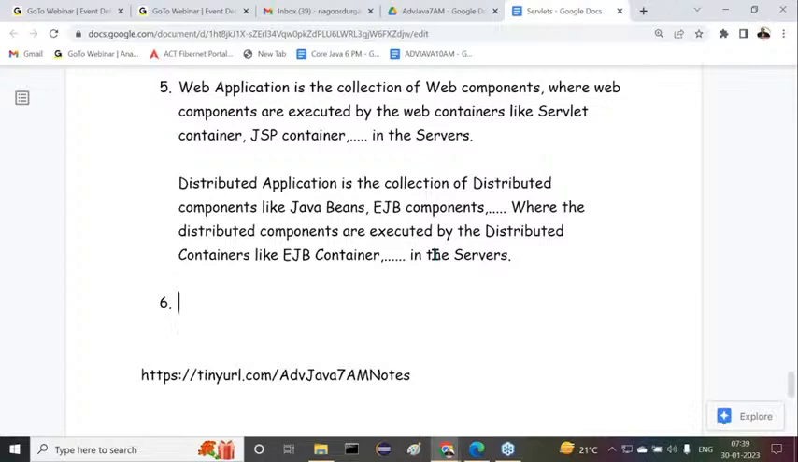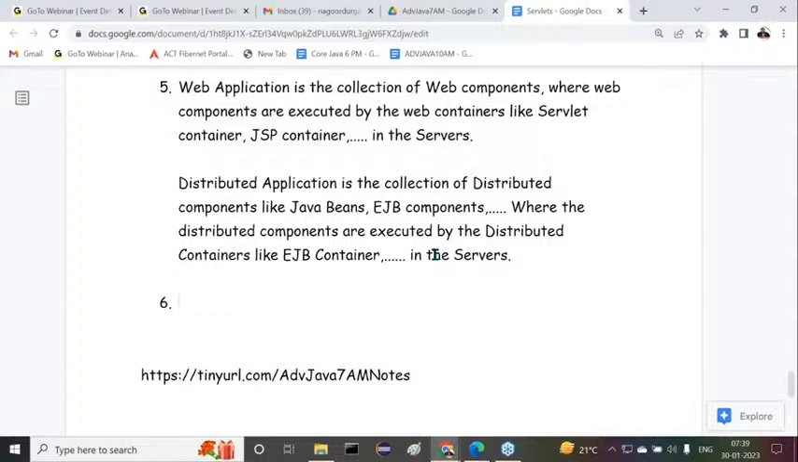Some middleware services like a security service maybe, transaction service maybe, connection pooling service maybe, exception handling services maybe, like JCA, Java Connector Architecture maybe, like a JNDI service maybe. So many middleware services are required inside a distributed application. But these many middleware services are not required in web applications, while the full set of middleware services is required in distributed applications.